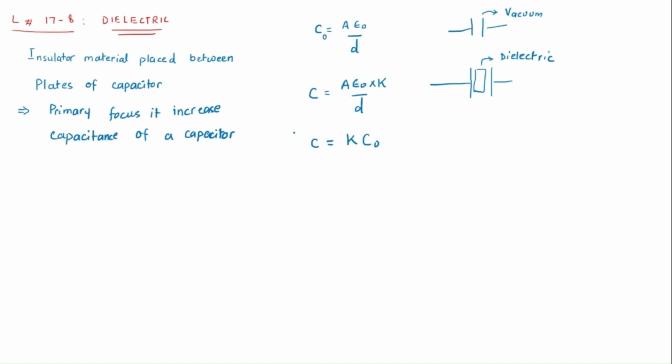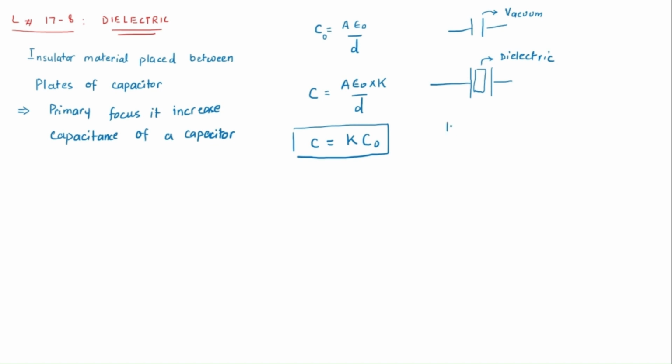What are C and C naught? C is the capacitance when we use a dielectric, and C naught is the capacitance when we have vacuum between two plates, no material, only vacuum. So how much is the capacitance increased? K times.